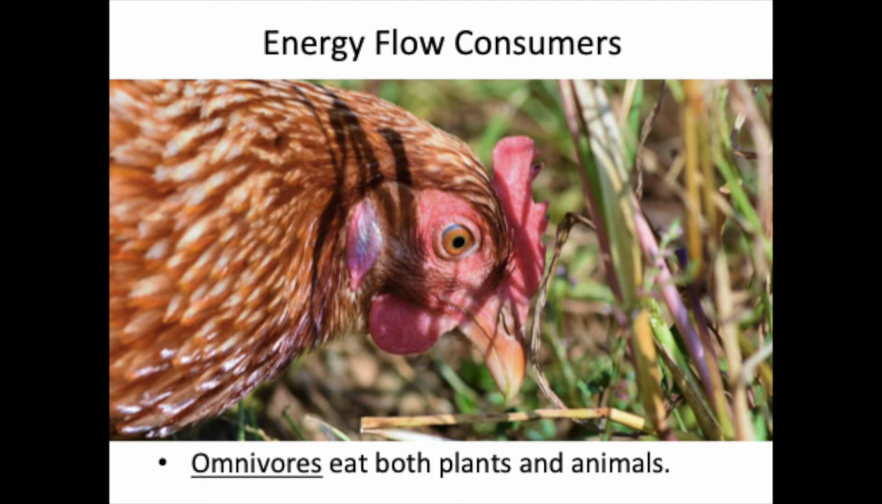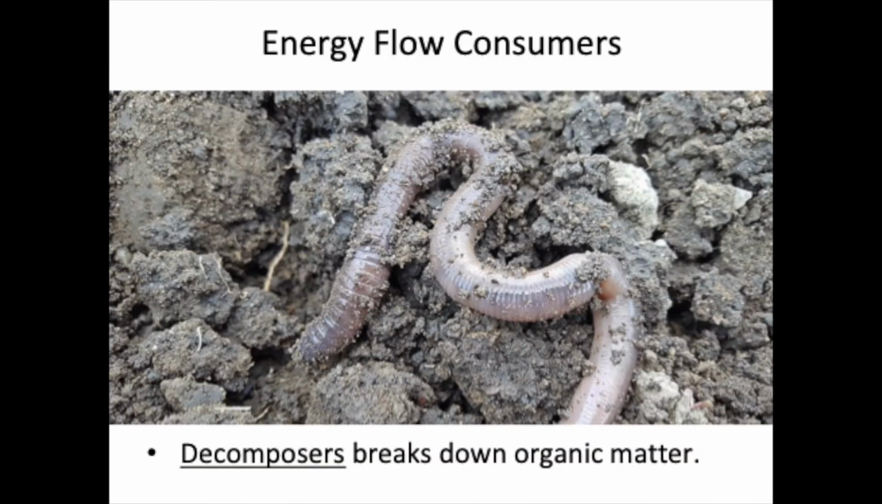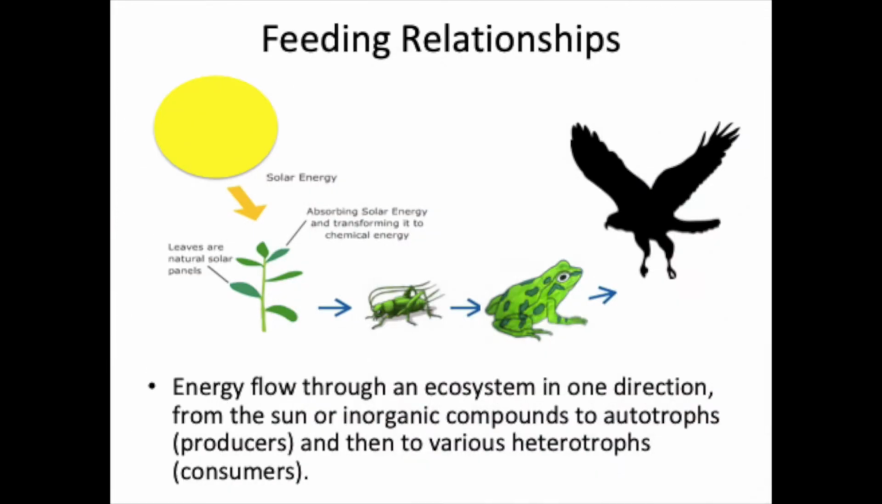And surprisingly enough, chickens eat insects and also plants. While detritivores feed on the remains of plants and animals and other dead stuff, decomposers break down the dead stuff into organic matter. Let's go over feeding relationships.